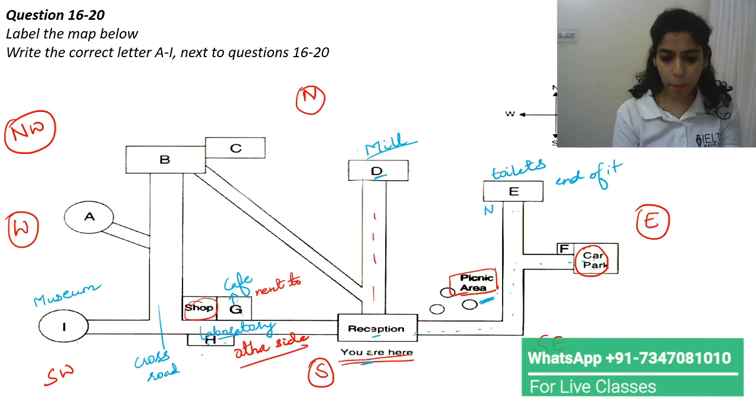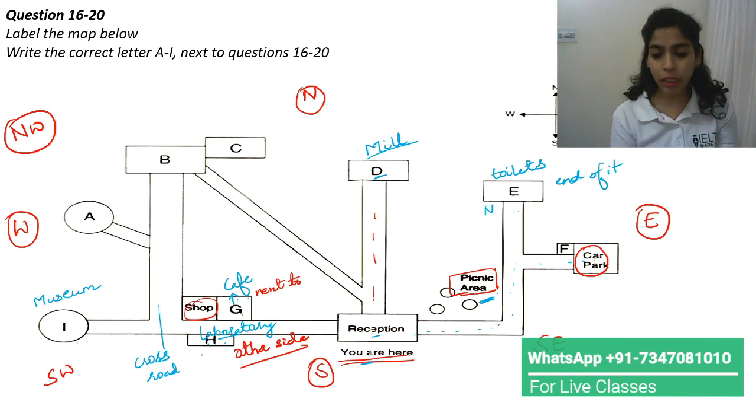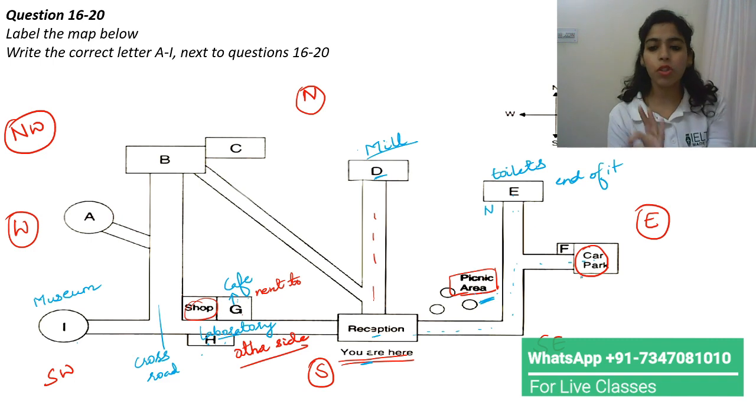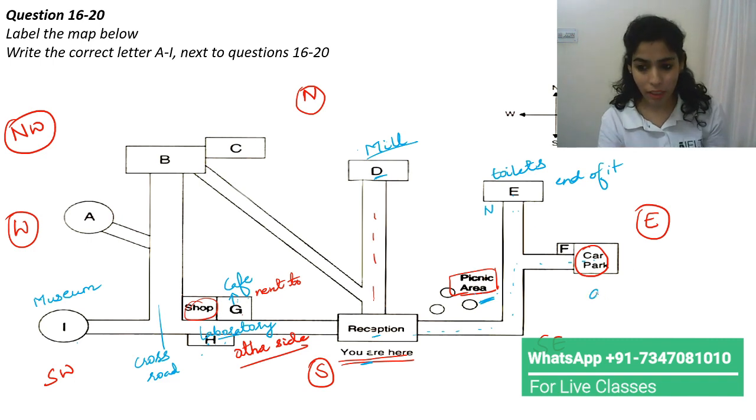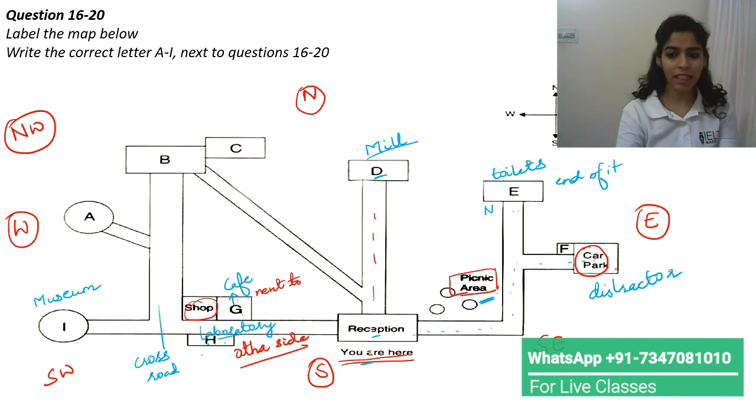After that they explained you need to come to the starting point and you'll go straight. So you'll go straight and then you'll take the first exit on the left. Then they said starting point, go towards the eastern side, take the first exit on the left and then on the right you'll see a car park. Then they just stopped here. This was a distractor. So this car park was a distractor. They did not mention anything here.